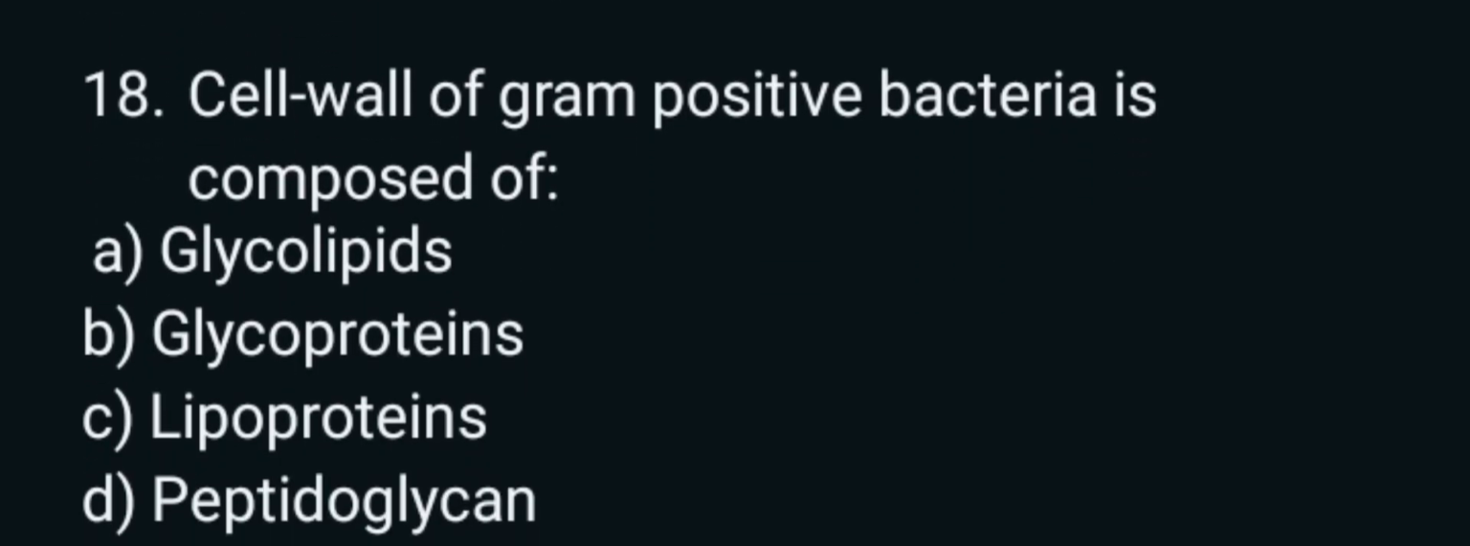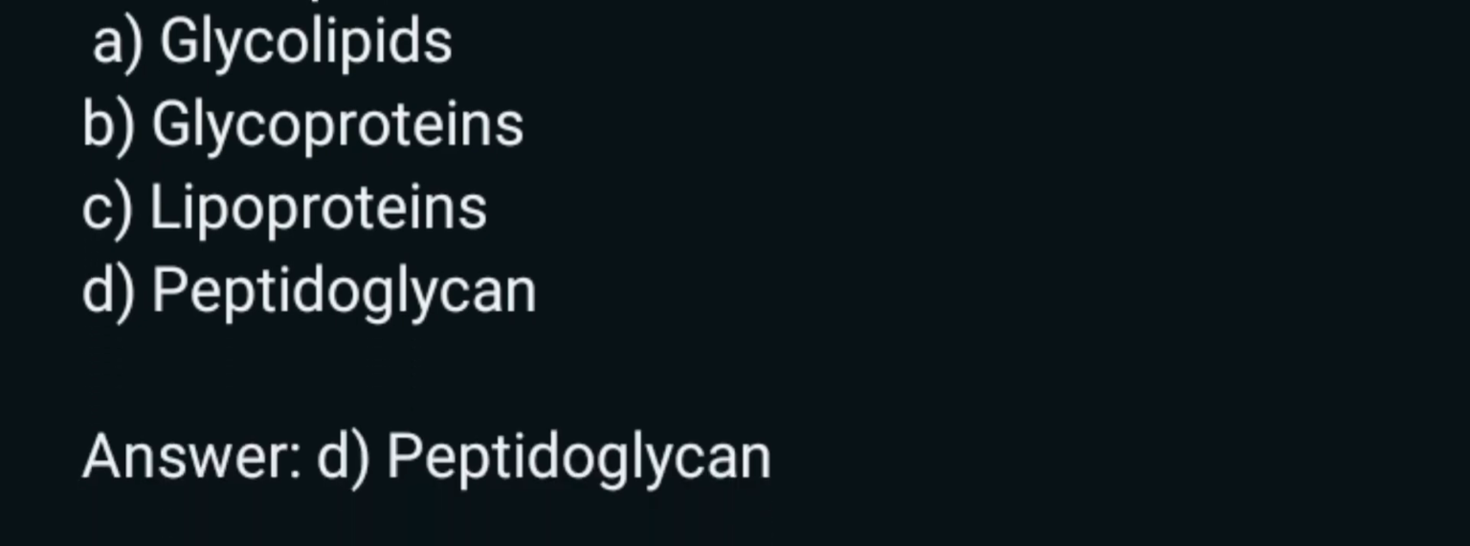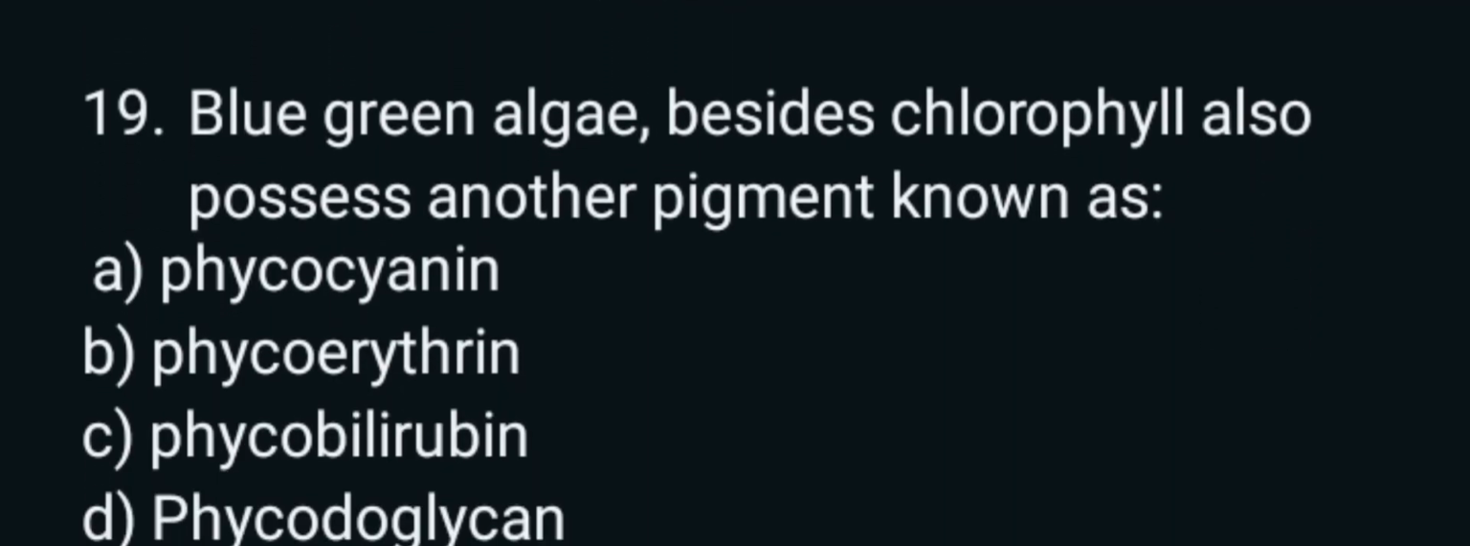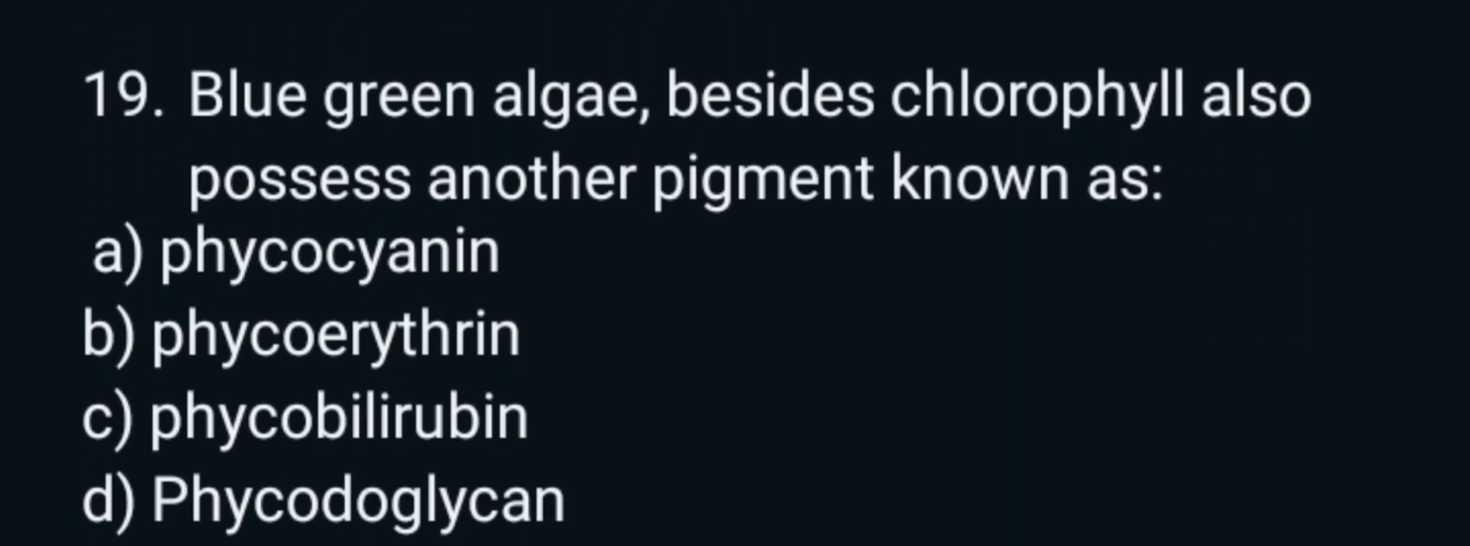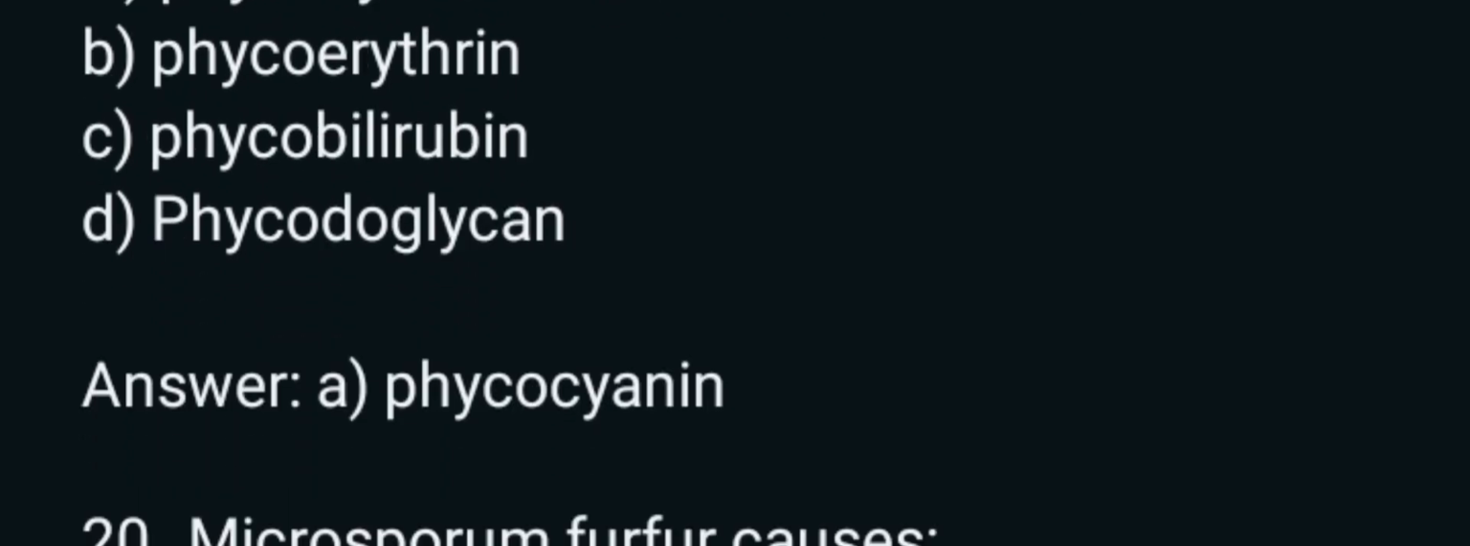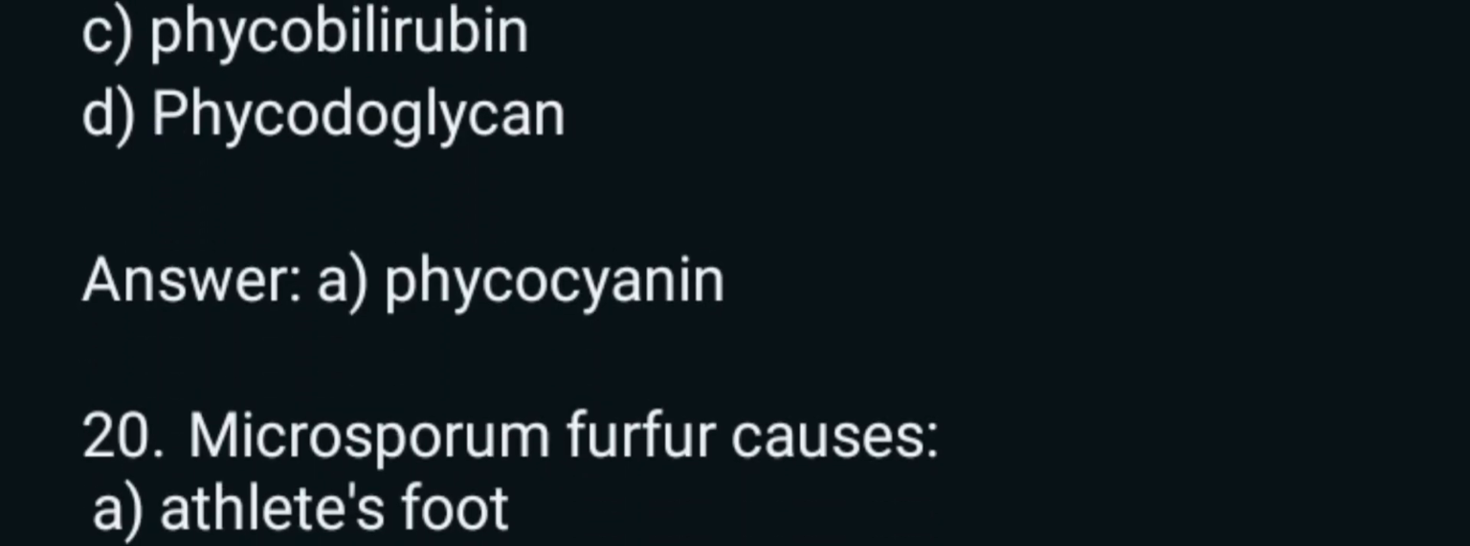18. Cell wall of gram-positive bacteria is composed of A. Glycolipids, B. Glycoproteins, C. Lipoproteins, D. Peptidoglycan. Answer: D. Peptidoglycan. 19. Blue-green algae, besides chlorophyll, also possess another pigment known as A. Phycocyanin, B. Phycoerythrin, C. Phycobilirubin, D. Phycodoglycan. Answer: A. Phycocyanin. 20. Malassezia furfur causes A. Athlete's foot, B. Ringworm, ergot, C. Dandruff. Answer: C. Dandruff.